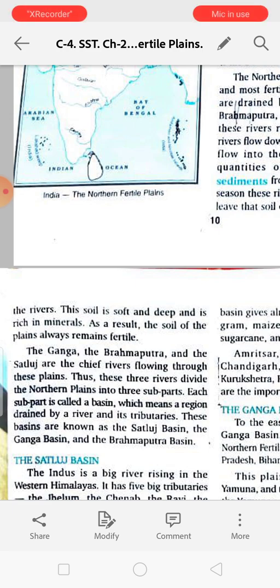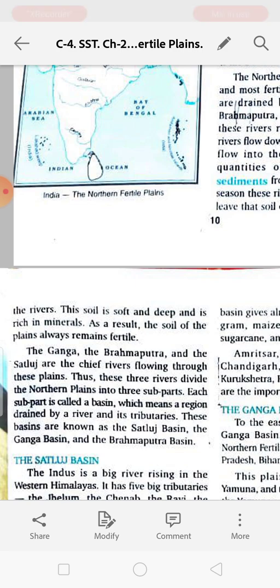The Ganga, the Brahmaputra, and the Satluj are the chief rivers flowing through these plains. Thus, these three rivers divide the northern plains into three subparts. Each subpart is called a basin.